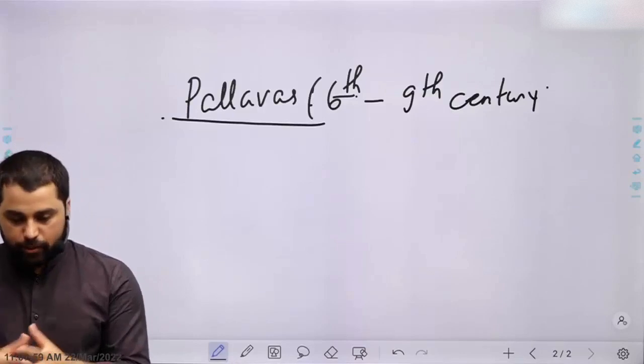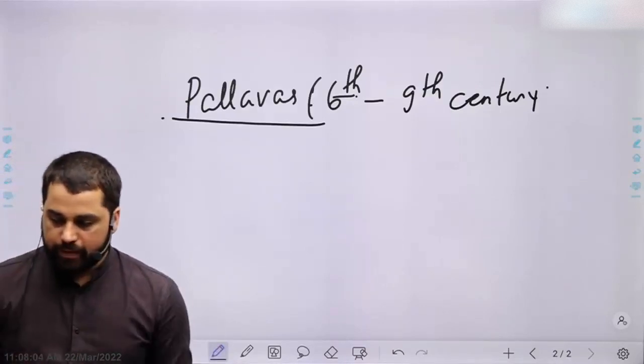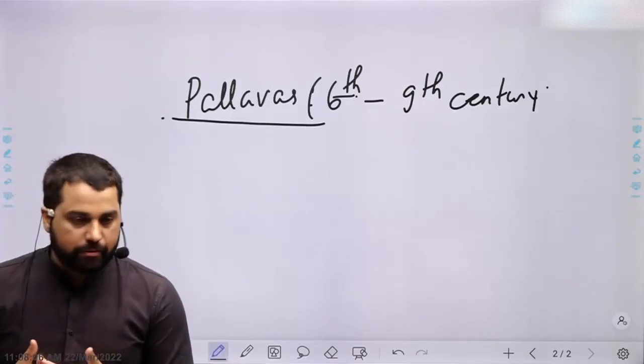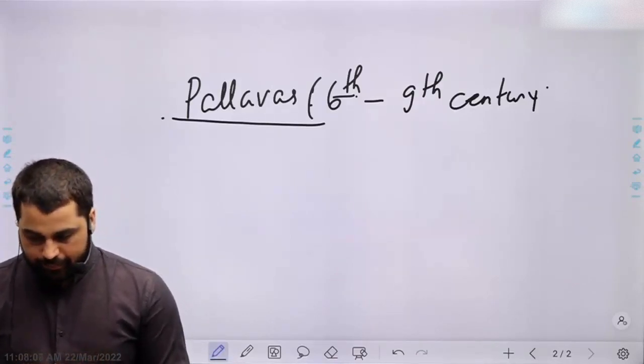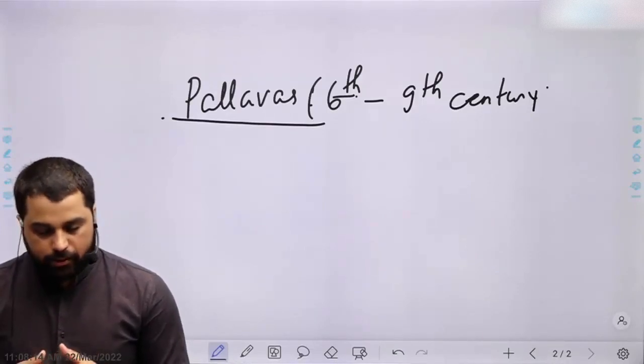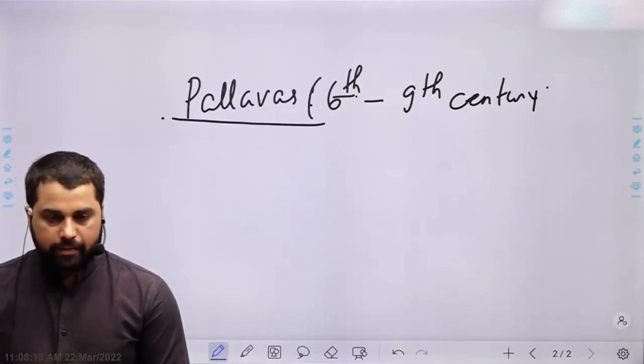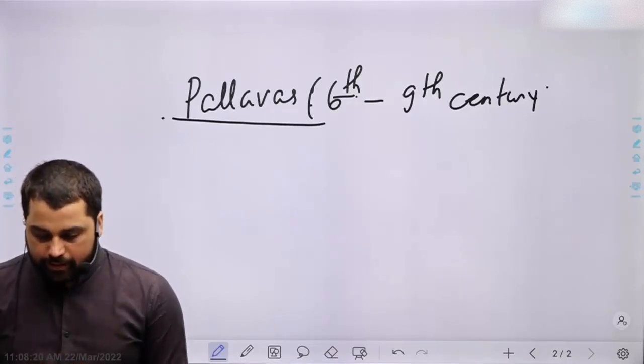There are many theories behind the origin of Pallavas. However, none can be confirmed.